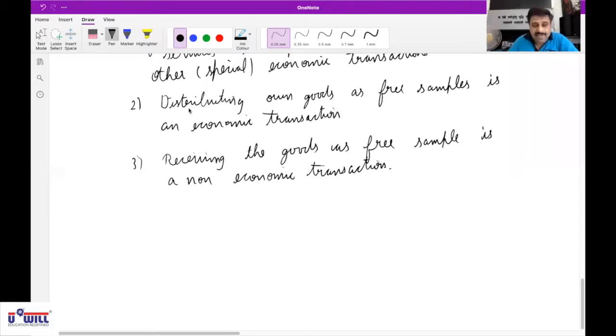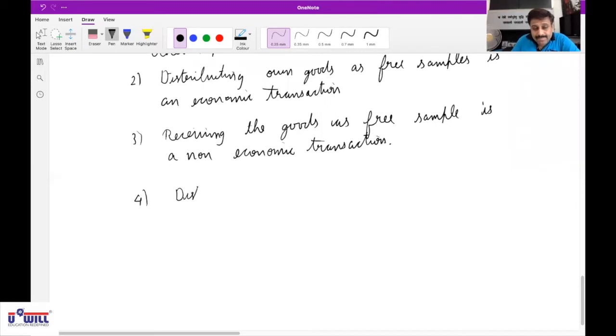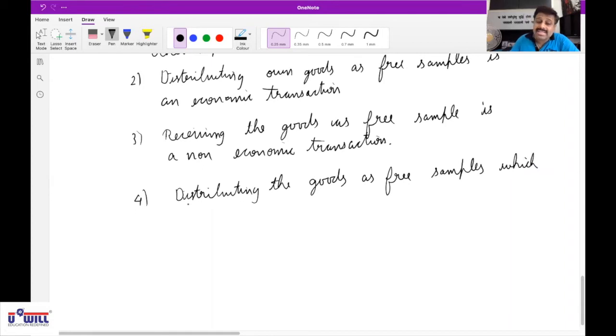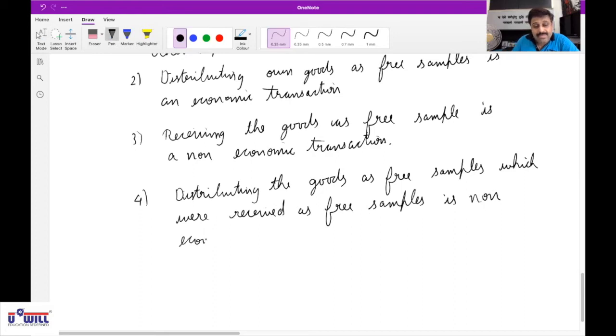Okay. For the last one, distributing the goods as free samples which were received as free samples is again a non-economic transaction.